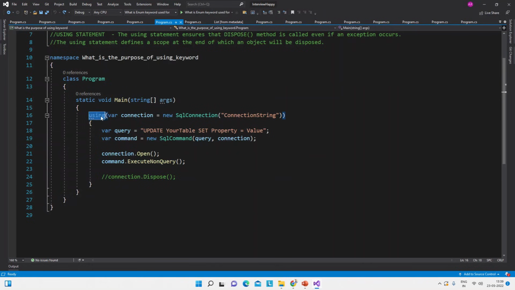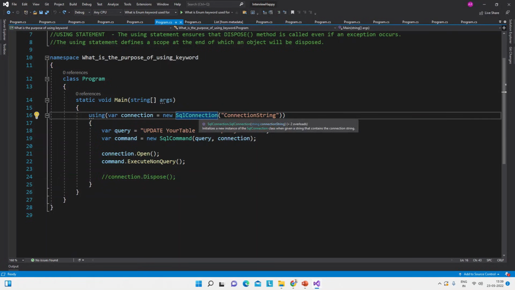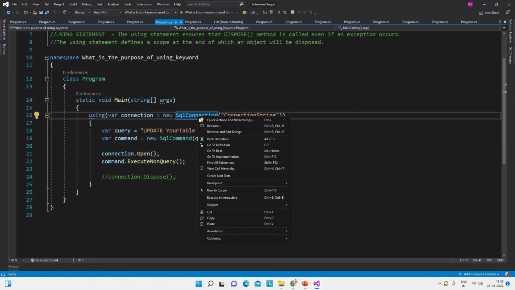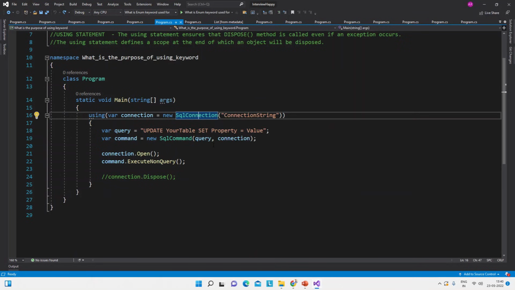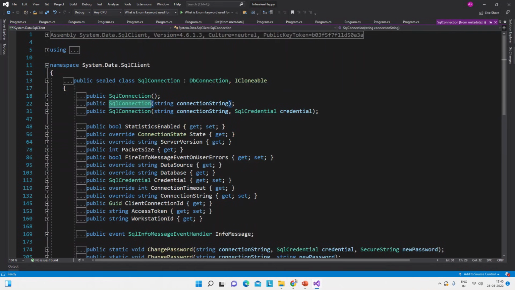See, here we are using the same code, and inside this we have the SqlConnection class, and the Dispose method is called automatically. We need not write this line of code if we are using the using statement. So how is it calling the IDisposable interface? Let's see the definition. Go to definition, and here you see this .NET Framework provided class and all its methods.